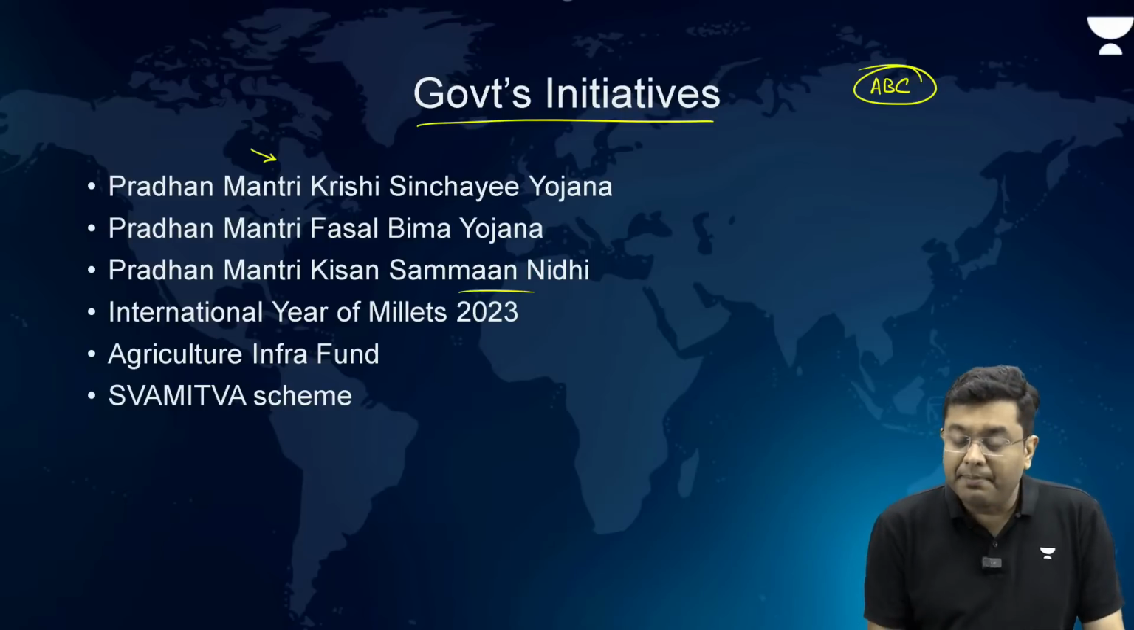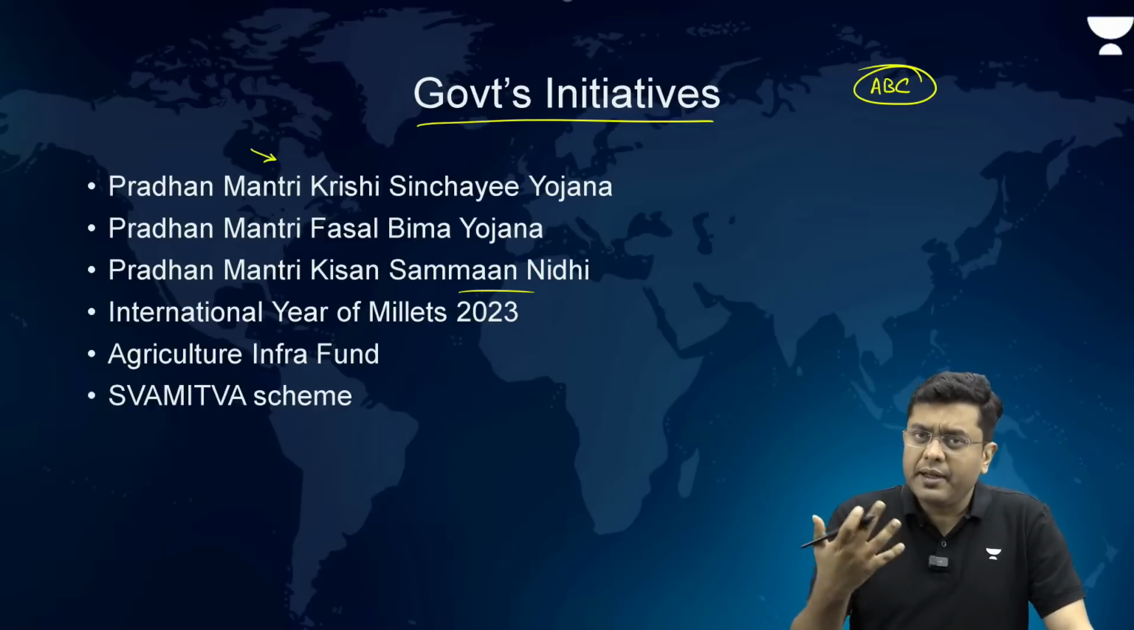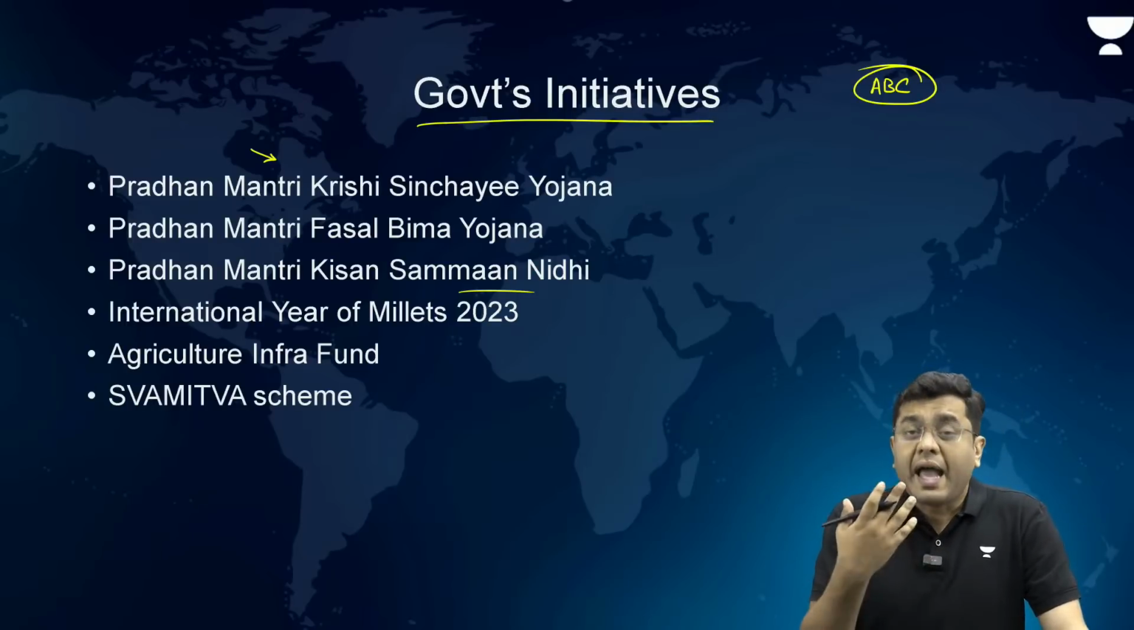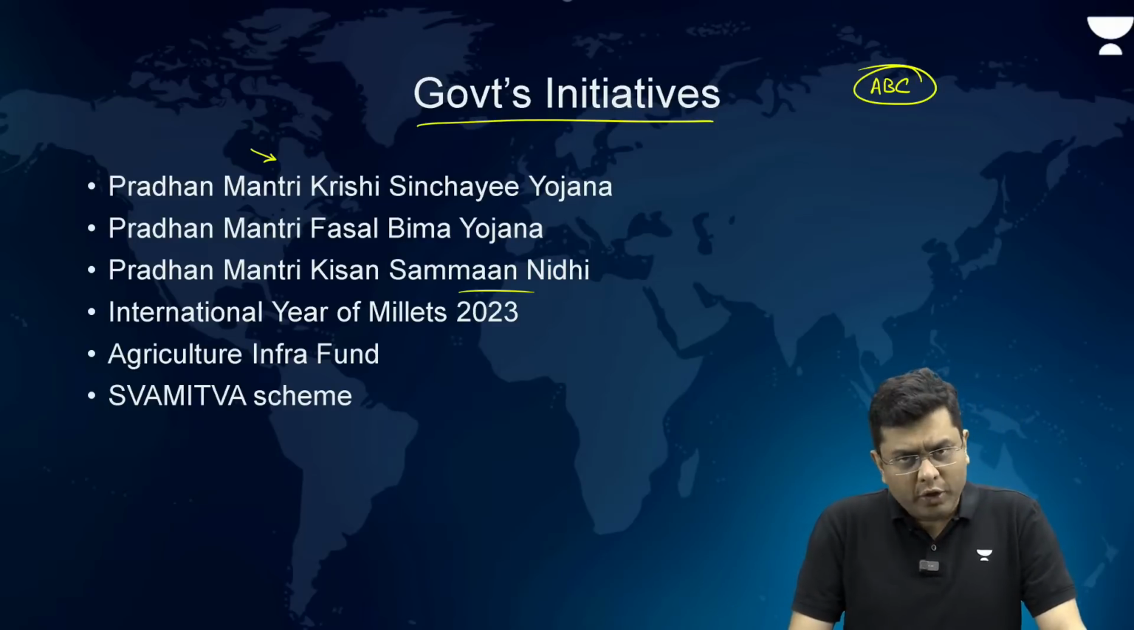Pradhan Mantri Kisan Samman Nidhi. Now this is a scheme which has been working wonderfully well for the farmers. This is the PM Kisan, a scheme for providing money directly into the hands of the farmers so that they can go for crop diversification, better feed, and have some support for the growing of the crops.